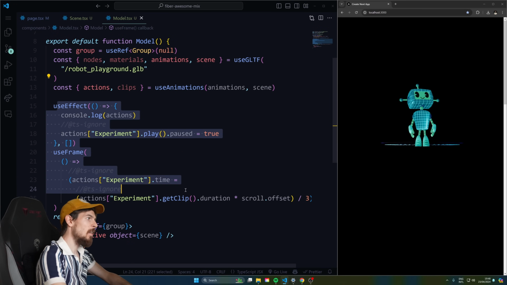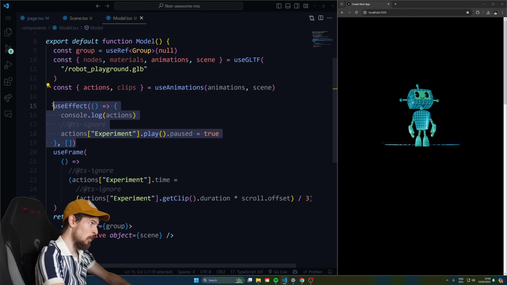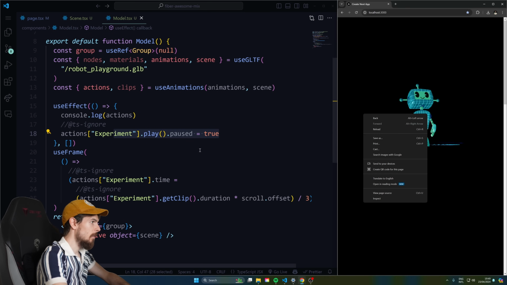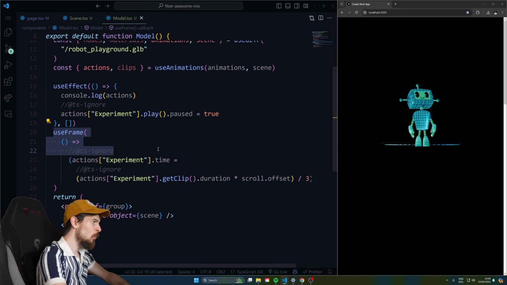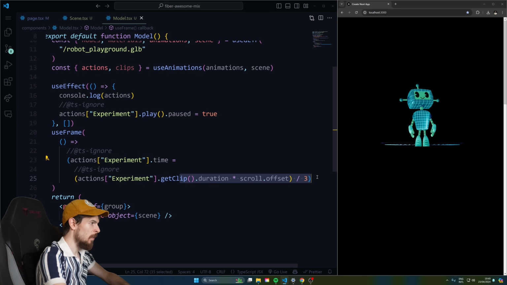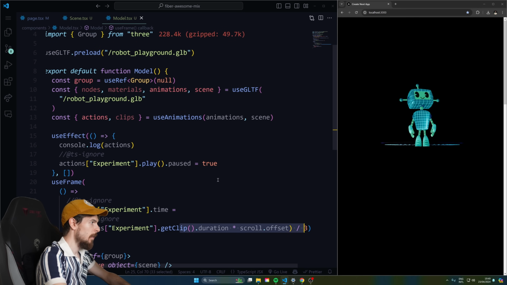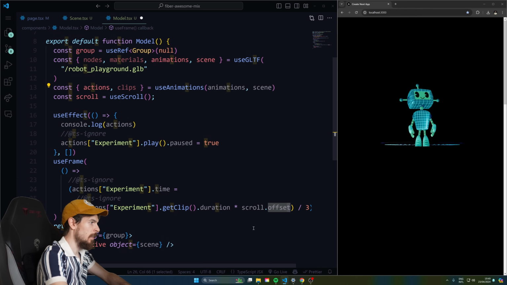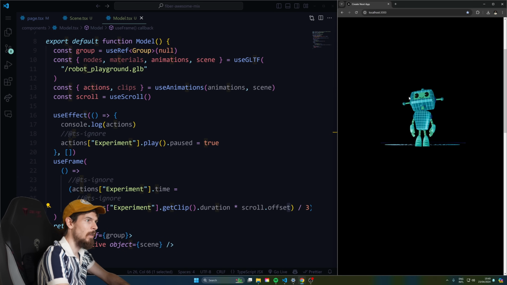So here's the logic for it. First of all, we'll need to run this useEffect here to essentially pause our animation at the beginning. And then we're running this useFrame where we're accessing that specific animation, the time function on it. And then here we can update the duration with this scroll offset. And the place you're getting that scroll from is you just import scroll equals useScroll. There we go, from Drei. That's all you need. And you do the offset here. Okay, and now if we scroll, look at that, it works.